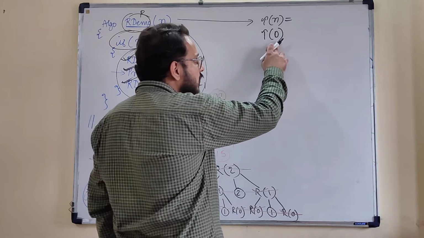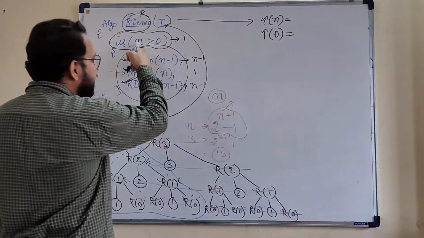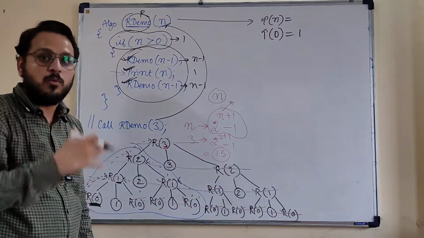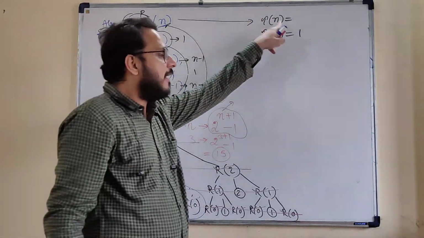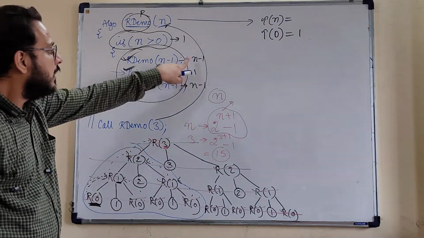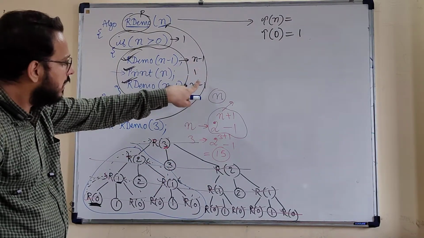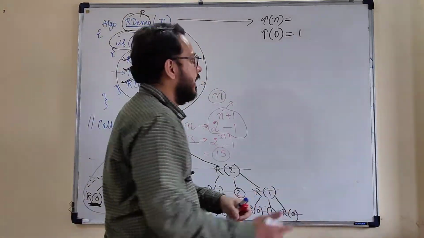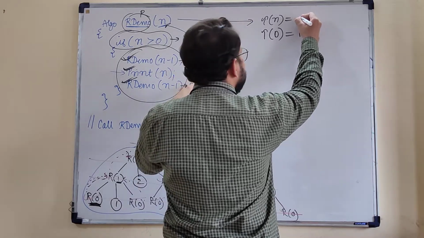So if T(0) is realized here, how many times will this statement get executed? Only one time, so I am writing 1. Now on T(n) basis, what are we doing? n minus 1 is a reduction, another n minus 1 reduction, plus one time of printing. So here I am writing 2 times T(n minus 1).